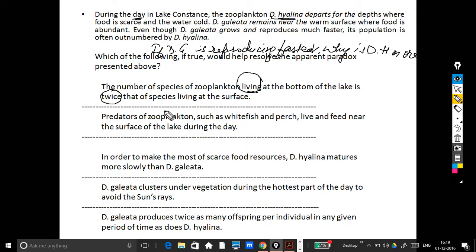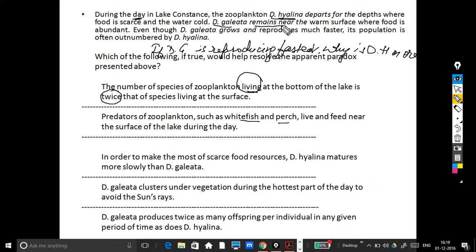Let's look at the second one. Second one says predators of zooplankton such as whitefish and perch live and feed near the surface of the lake during the day. So that means because we have such predators at the surface, and we know that it is DG that remains at the surface. It's here.